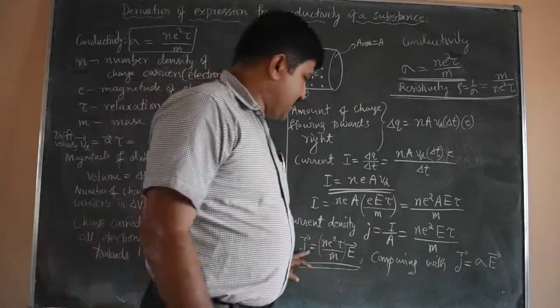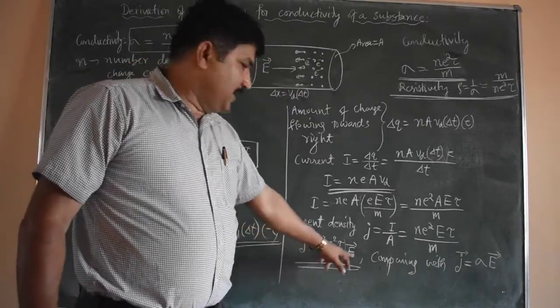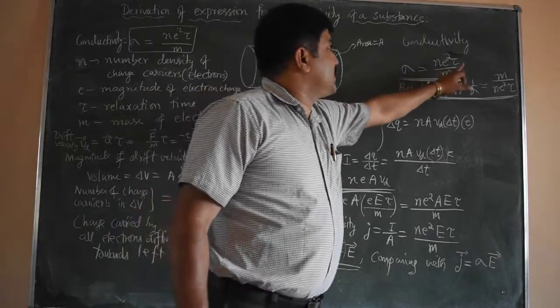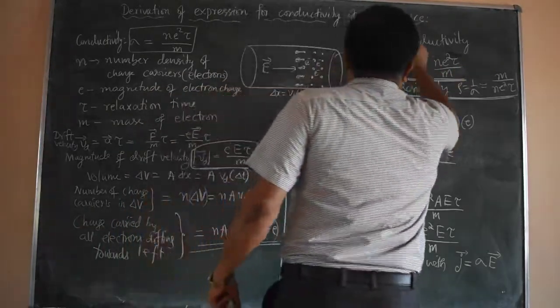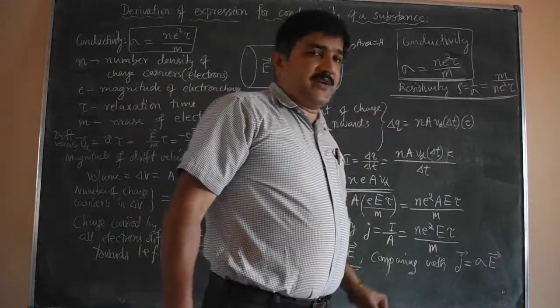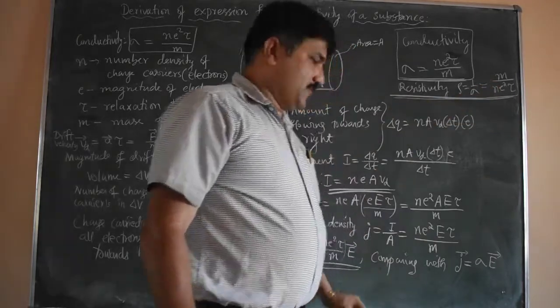Comparing J equal to sigma E with J equal to n e squared tau by m into E, we get conductivity sigma equal to n e squared tau by m. This is the ultimate expression which we need, and hence we can write resistivity rho equal to 1 by sigma equal to m upon n e squared tau.